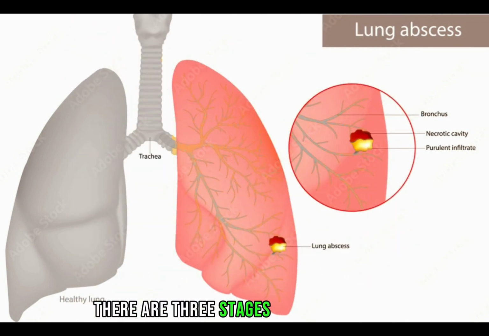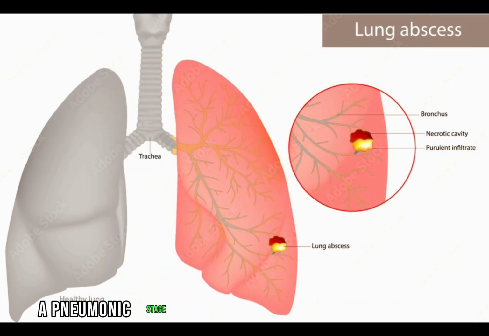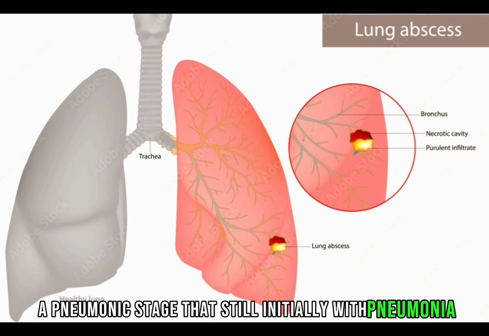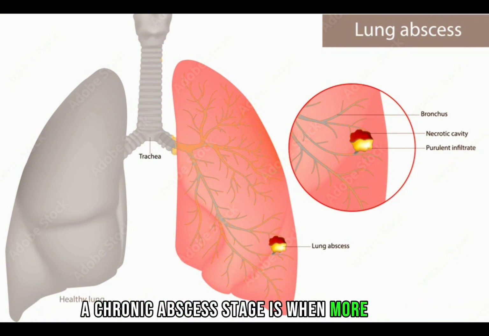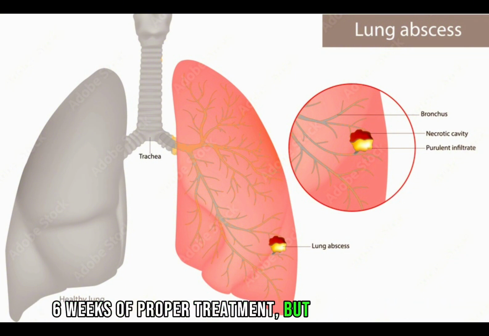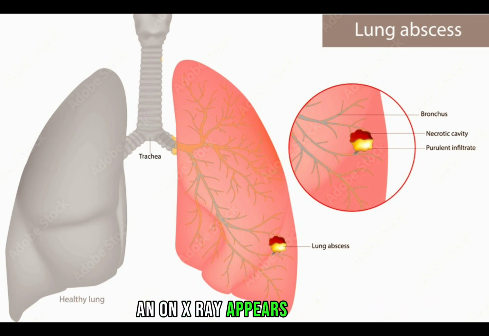There are 3 stages of lung abscess. Pneumonic stage, that's still initially with pneumonia. Acute abscess stage, when there are small zones of necrosis. Chronic abscess stage is when there is more than 6 weeks of proper treatment but without healing, and on X-ray it appears as a regular thick wall of cavity surrounded by fibrosis.